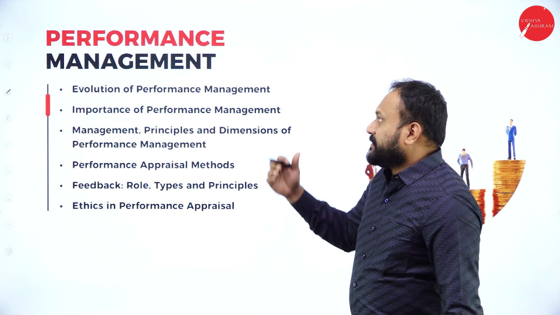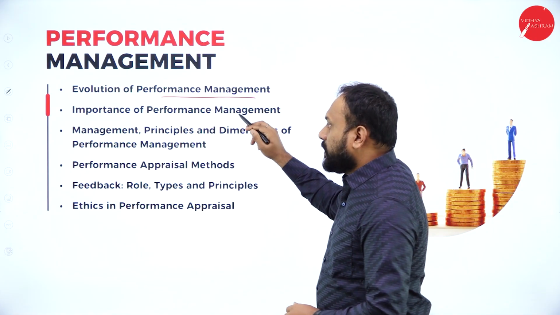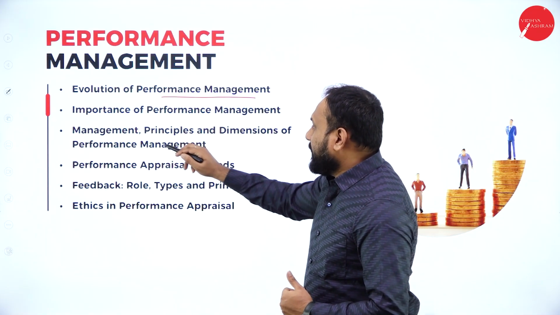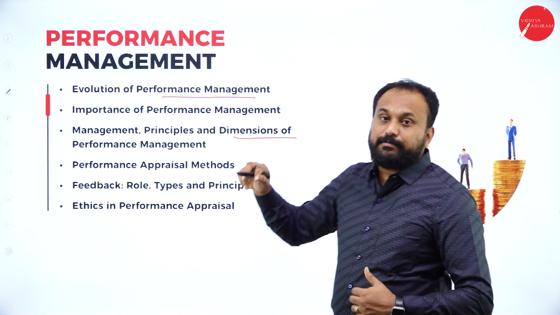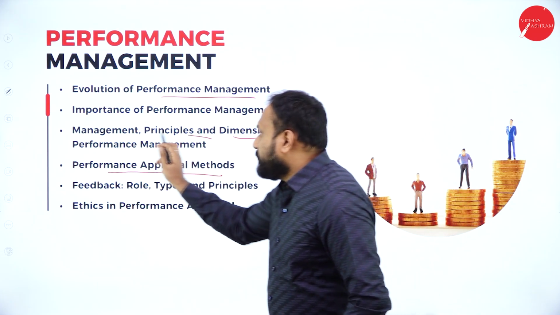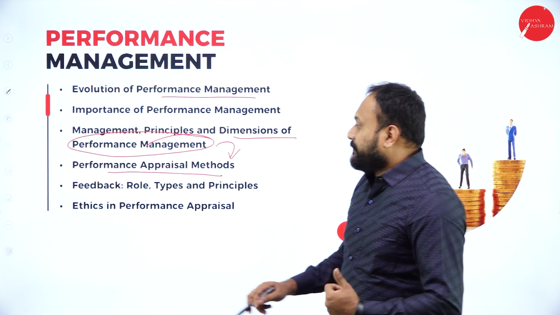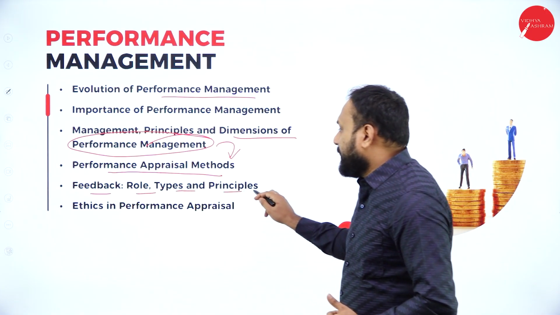Next, in performance management, we have the evolution, how it started, importance, management principles and dimensions of performance management, and the performance appraisal method. See here, performance management ends and then performance appraisal starts, where we have feedback, the role type and principles.